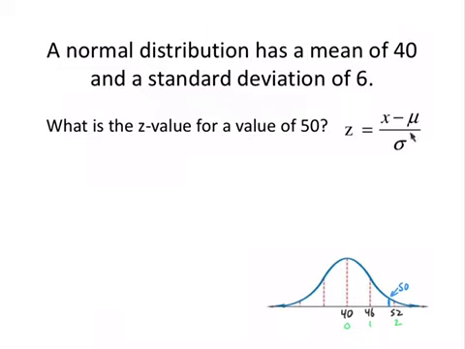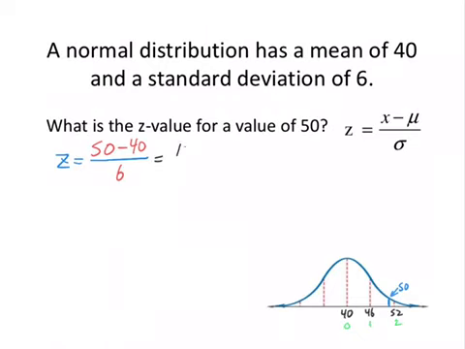So let's now plug in numbers to find it using this formula. We want the z-value, so z equals x, which stands for the number you're talking about, and we're looking for 50. Then we subtract the mean, which is 40. And then we divide by the standard deviation, which is 6.